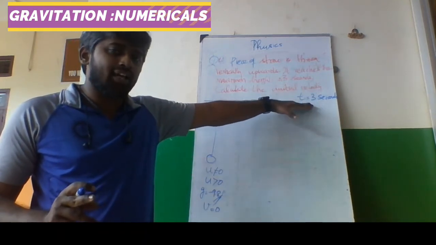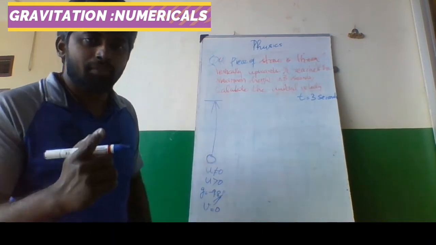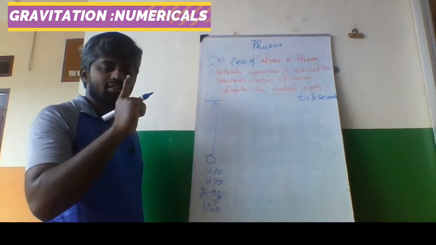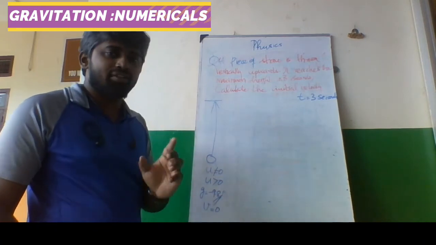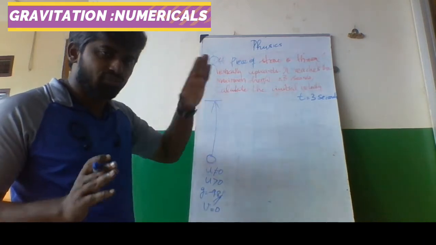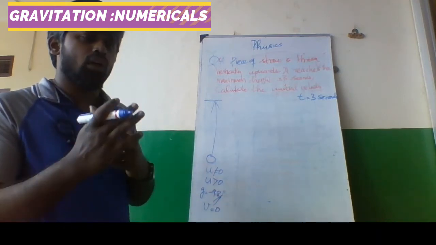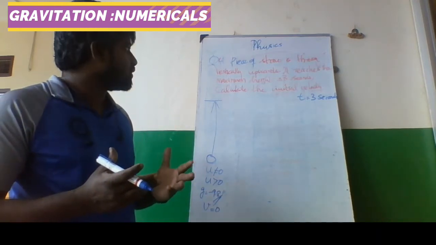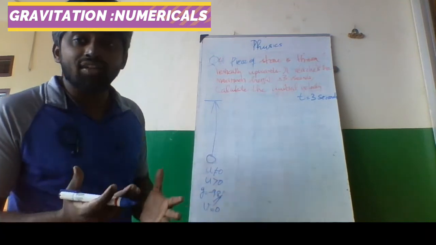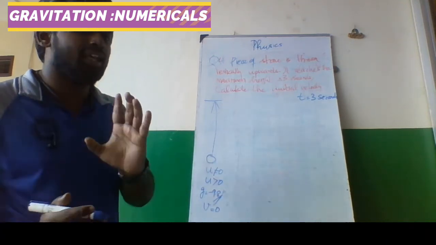Where will the t come? If you have attended my Zoom class, you know the first equation has t. You might get confused, how to decide which of the three equations to use? First equation, because t is given.